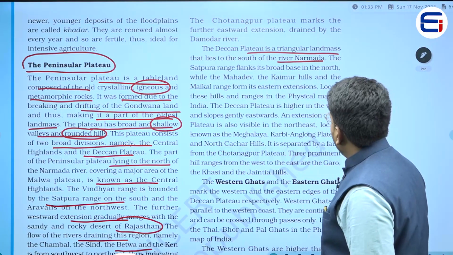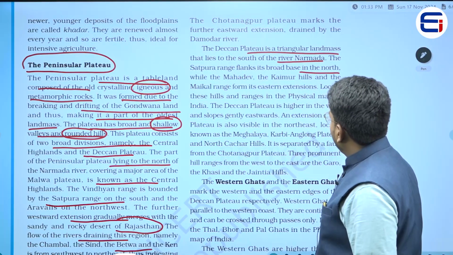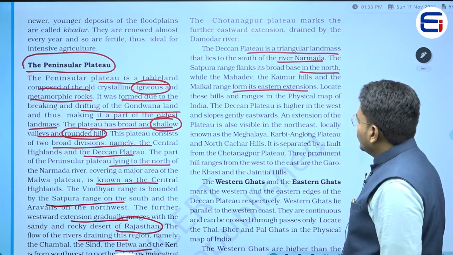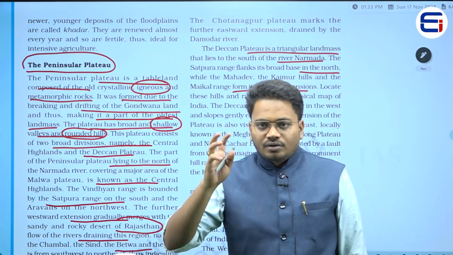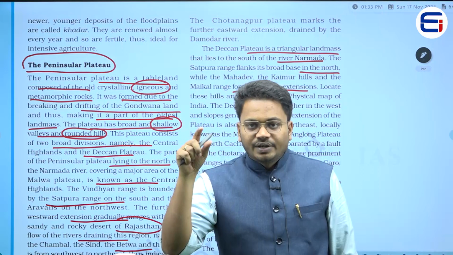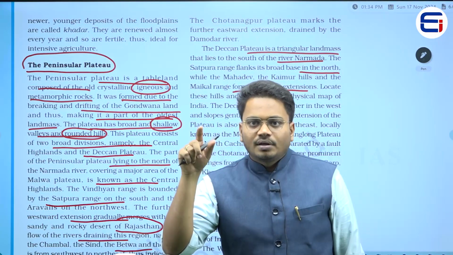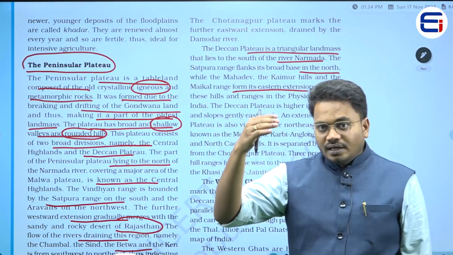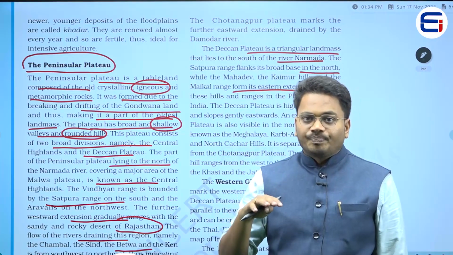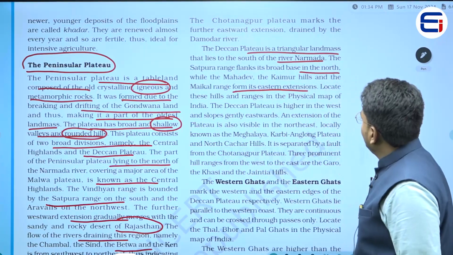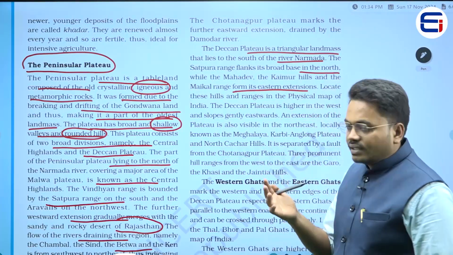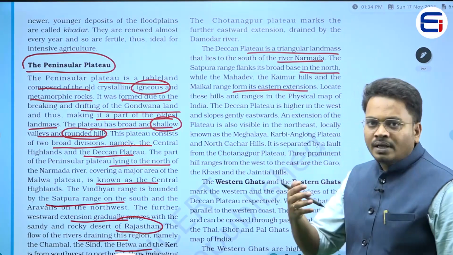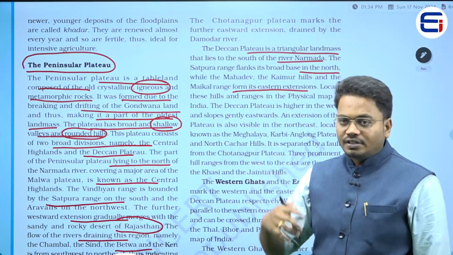The Satpura range flanks its broad base in the north, while Mahadev and Kaimur hills and the Maikal range form its eastern extension. Now, what does it mean? It means that now we are talking about the second division, right? The second division is the Deccan Plateau. If you see the northern boundary, we have the Narmada river as its northern boundary, right? So the plateau on the southern side of this Narmada river, we call the Deccan Plateau, and the Satpura ranges and some other hills called Mahadev hills, Kaimur hills as well as Maikal ranges form the eastern extension of this particular plateau.